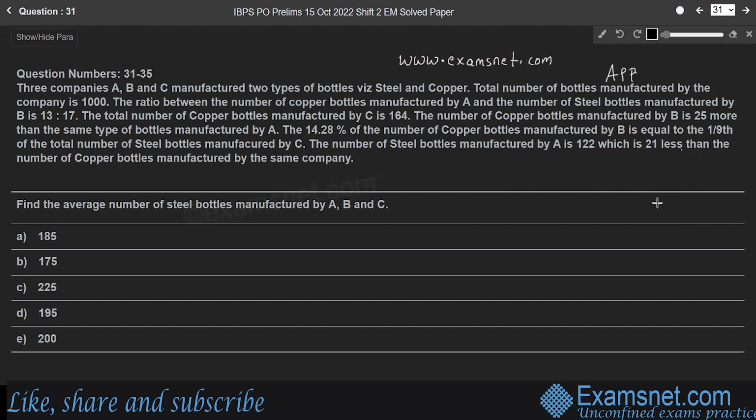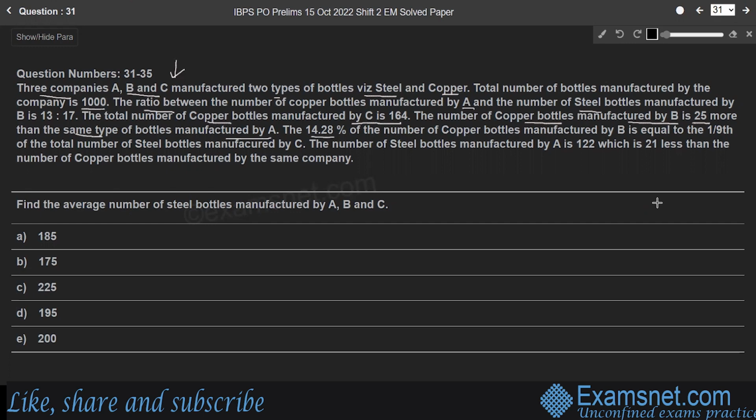So let's start with question number 31. Questions from 31 to 35 are based on the below information. Three companies A, B, and C manufacture two types of bottles, steel and copper. The total number of bottles manufactured by the companies is 1000, and the ratio between the number of copper bottles manufactured by A and the number of steel bottles manufactured by B is 13:17. The total number of copper bottles manufactured by C is 164, and the number of copper bottles manufactured by B is 25 more than the same type of bottles manufactured by A.